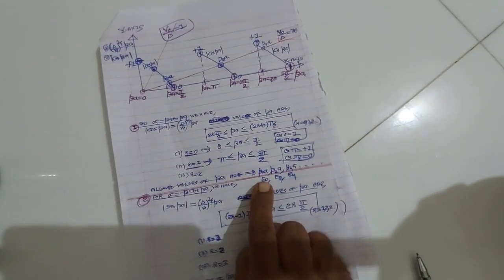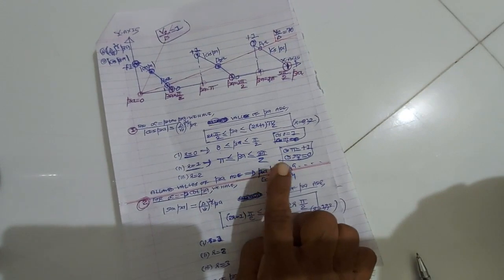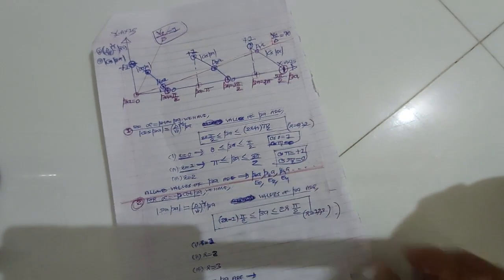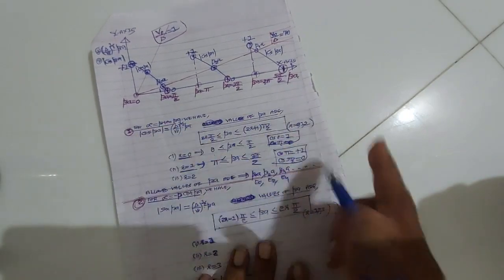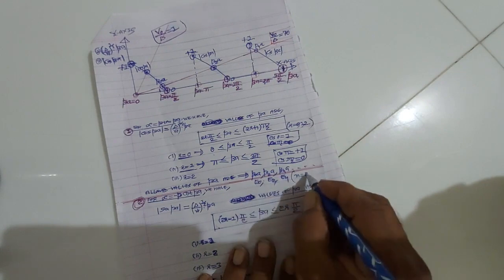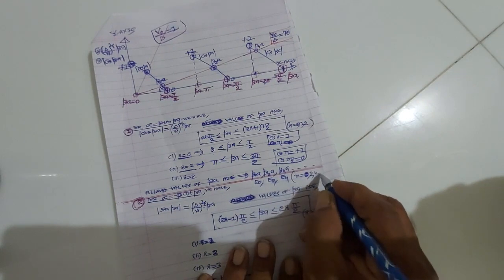Corresponding to beta 0a, the energy of the particle will be E0. Corresponding to beta 2a, the energy will be E2, and corresponding to beta 4a, the energy will be E4. So for alpha equal to beta tan beta, we are getting even values of n, that is n equal to 0, 2, 4 and so on. Now we move to the second solution.